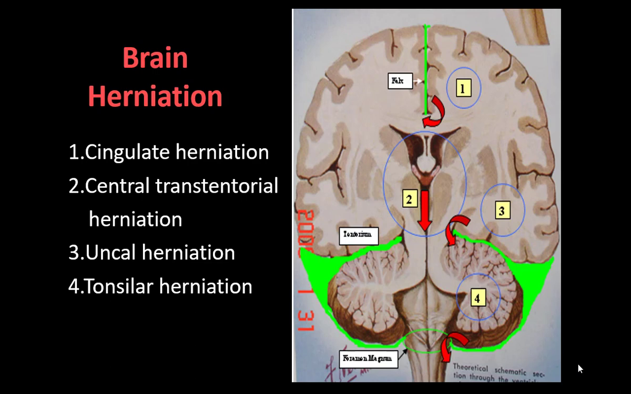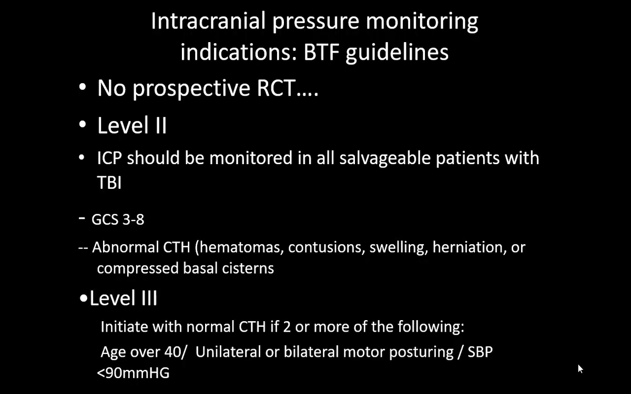These are the areas where they would have herniation. Whether this is cingulate or transtentorial or uncal herniation, this is the most common area where they would have uncal herniation, and the final event would be tonsillar herniation when the ICP is uncontrollably high. So what are the guidelines?